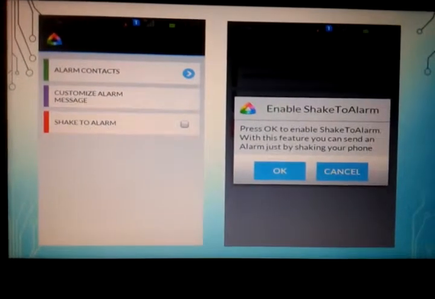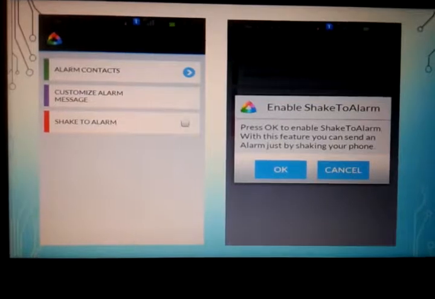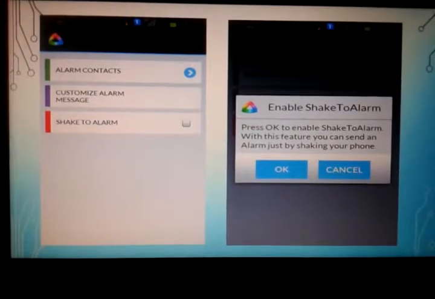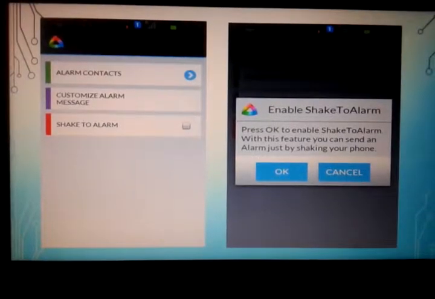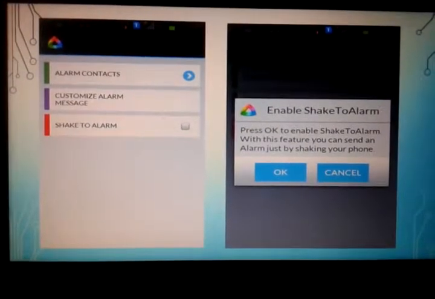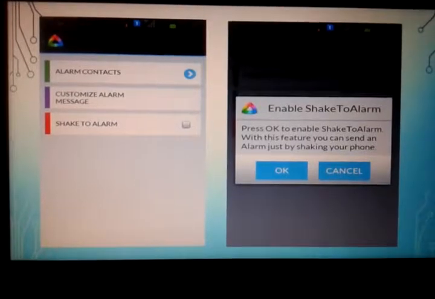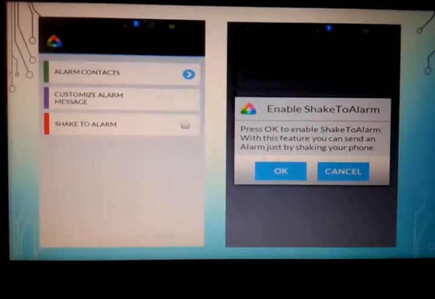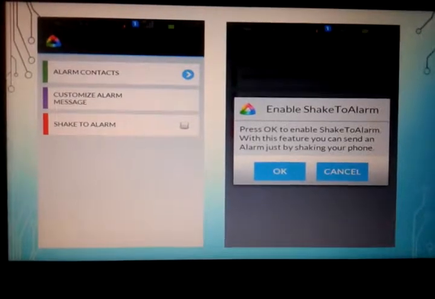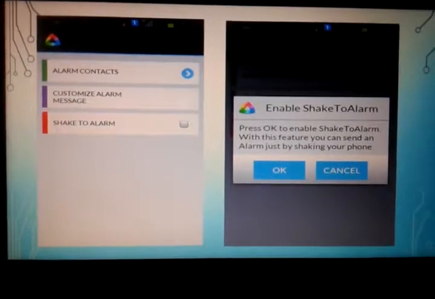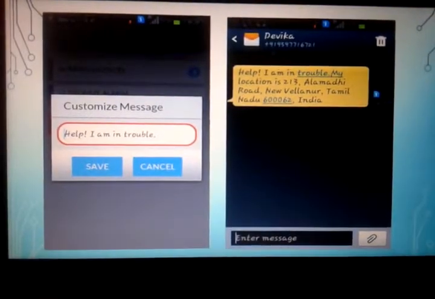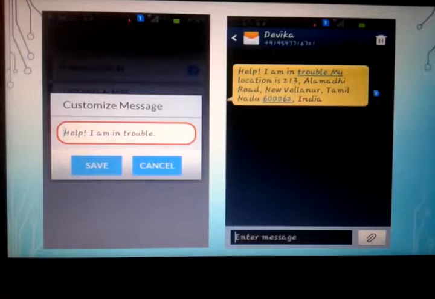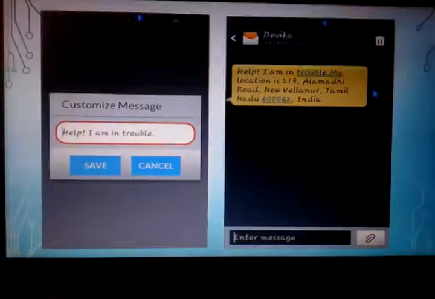Then the main purpose and the main concept of the project, the main feature, an extra feature added, is enable shake to alarm. It means when we are in an emergency, we can send a message to our alarm contacts just by shaking our mobile at a threshold value of 30. And then automatically our customized message will be sent to our alarm contacts.